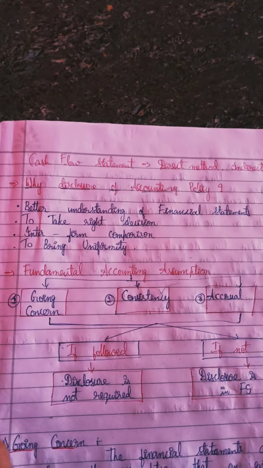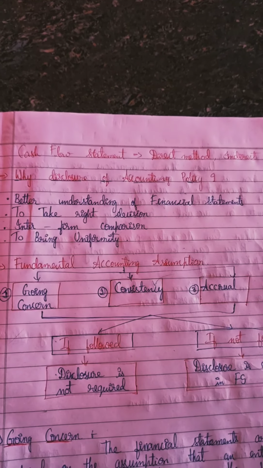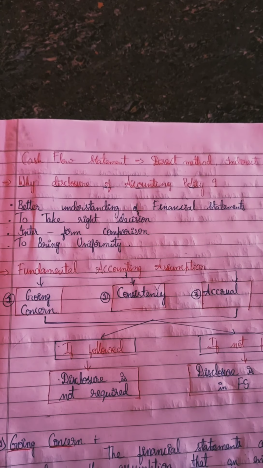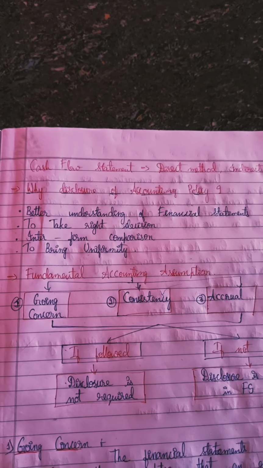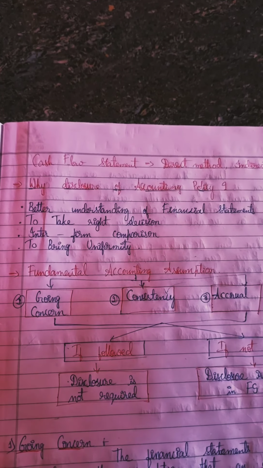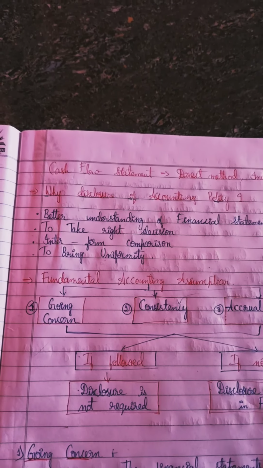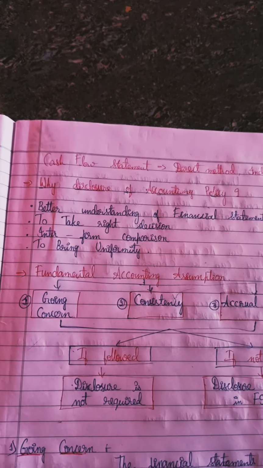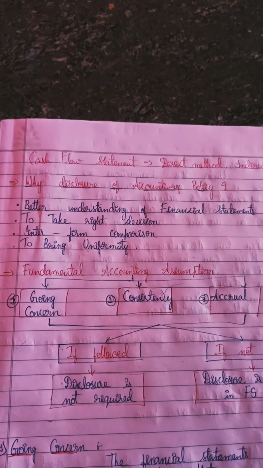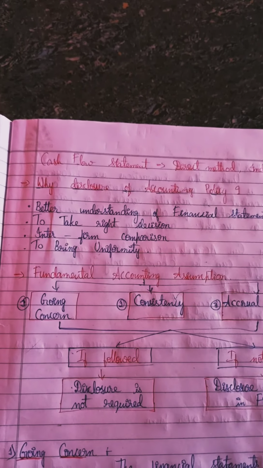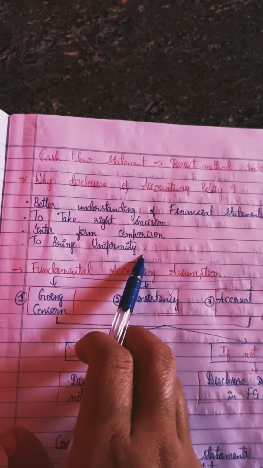Think you need to compare the financial statements of company A and company B. Company A is using the SLM method for depreciation, and company B is using the WDV method for depreciation. Then what will you think? You will wonder which method they have used, and you will find a difference in figures. At that time you will go through the disclosures, that yes, they have mentioned we have used this method of depreciation. So it will be inter-firm comparison and bring uniformity.